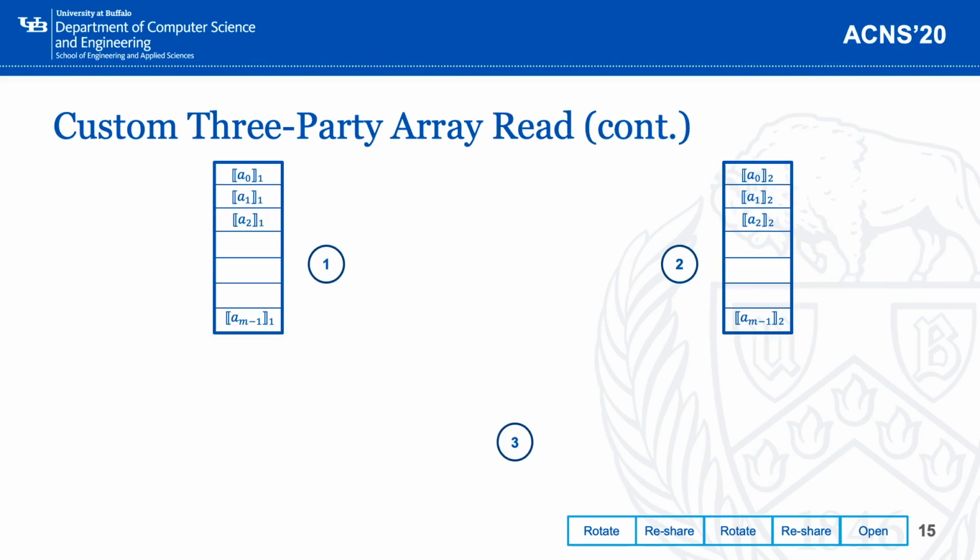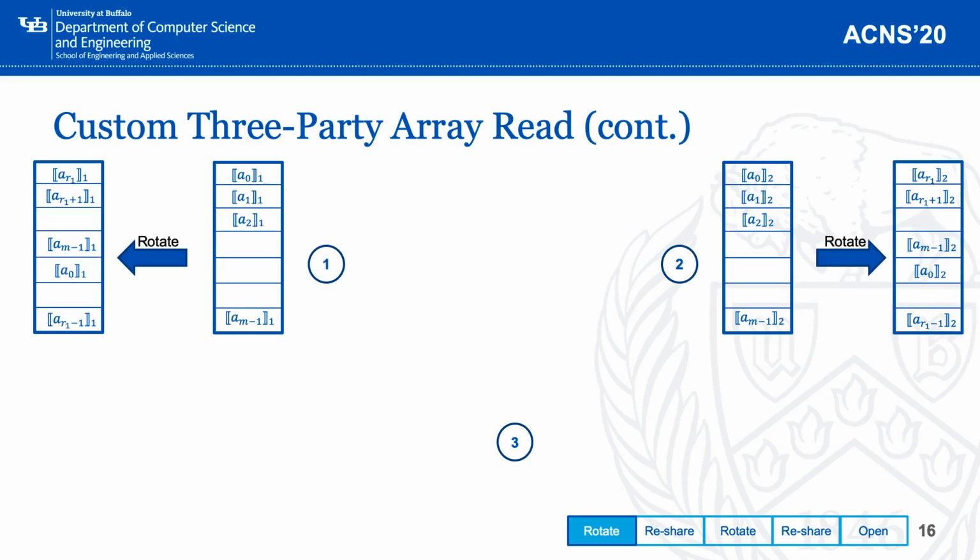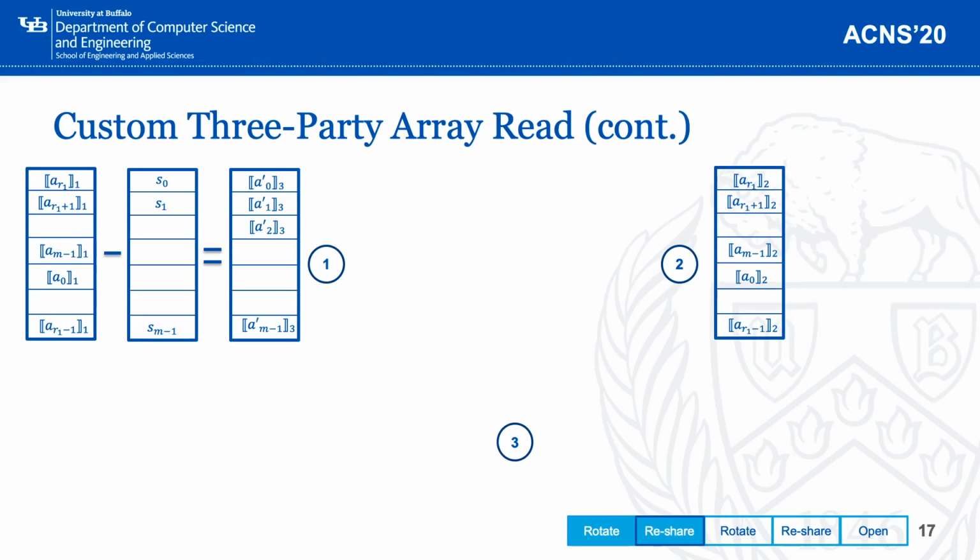In the beginning of the protocol, you could see that the entire array is shared among two parties, party 1 and party 2. In the first rotation, P1 and P2 will locally rotate their own share by an offset R1, where R1 is a random number that both parties agree on. Once the rotation is done, party 1 will reshare its share to P2 and P3.